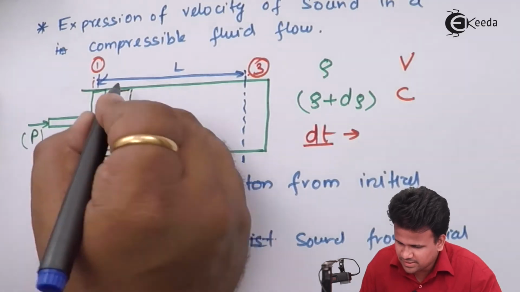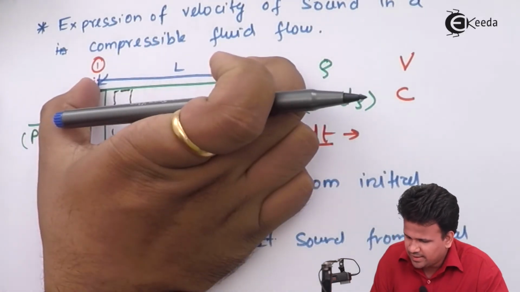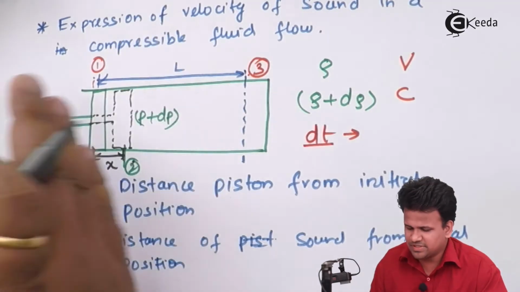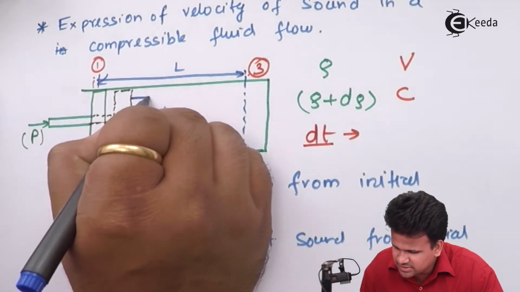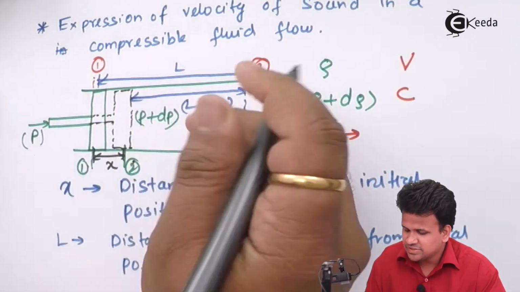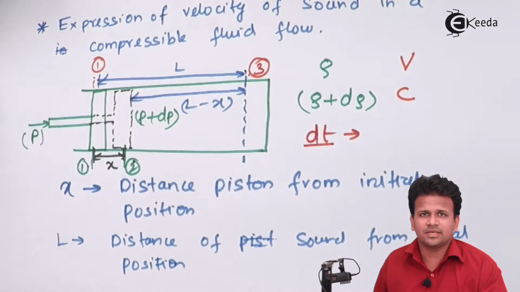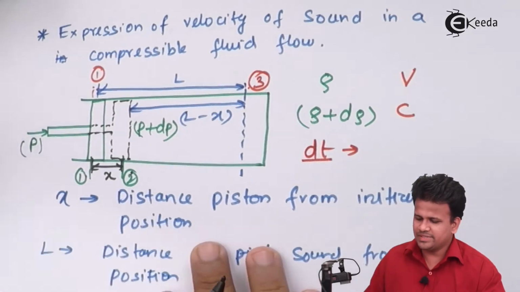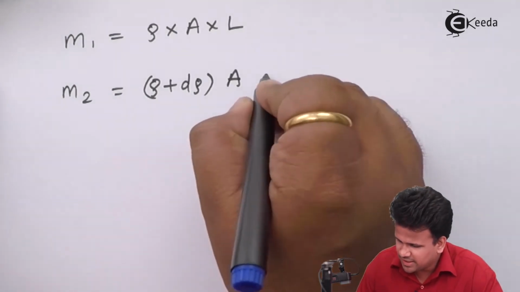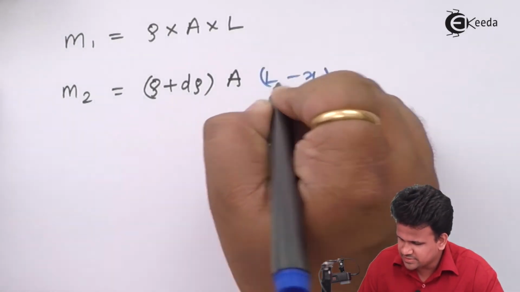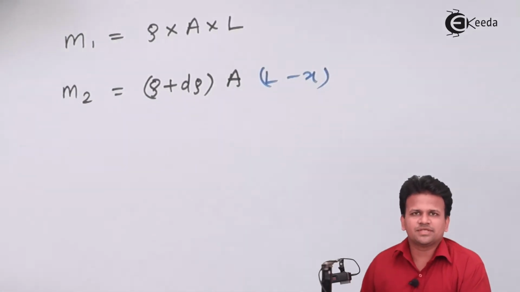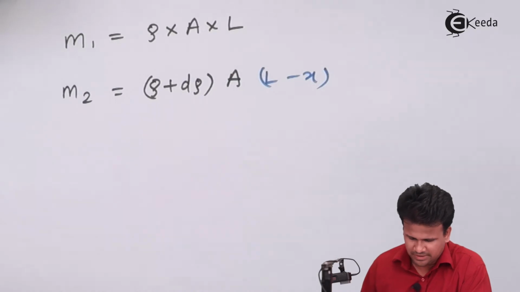For example, this is the initial length, and since the piston pushes the compressible fluid ahead, the length becomes L minus X. So there is some decrease in length. So now let us substitute this decrease in length in this equation, that is L minus X. So we have got the initial mass and the final mass.